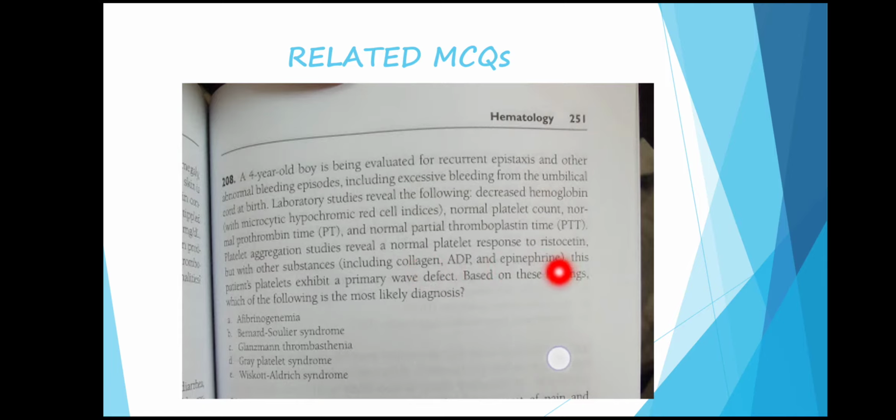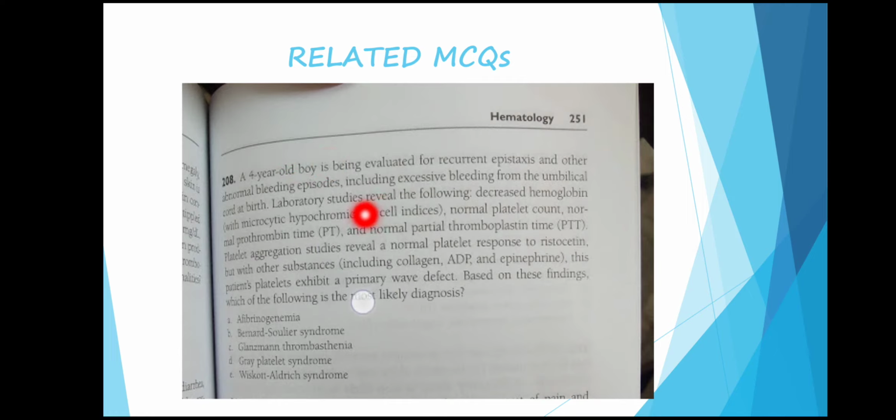So with ristocetin, the platelet aggregation is normal, but with other substances like collagen, ADP, epinephrine, this patient's platelets exhibit a primary wave defect. So there is a defect in aggregation with collagen, ADP, epinephrine. Based on these findings, which of the following is the most likely diagnosis? So it is a case of a boy, an inherited, congenital defect. The presentation is seen in a boy.